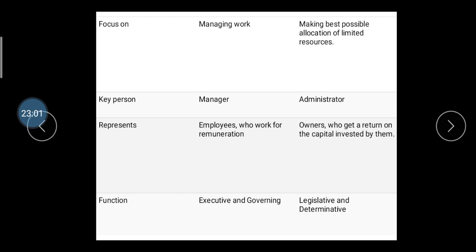Then the owner, who gets the return on the capital invested by them. Then function: the executive and governing function of the management, and here the legislative and determinative role of the management.